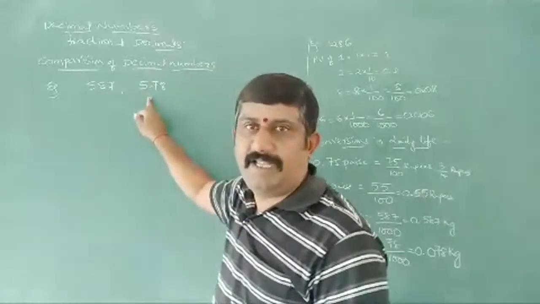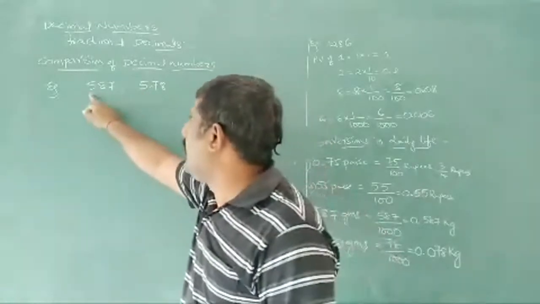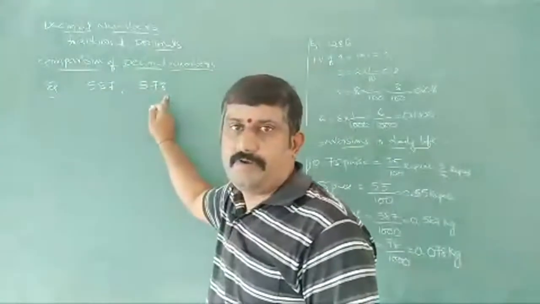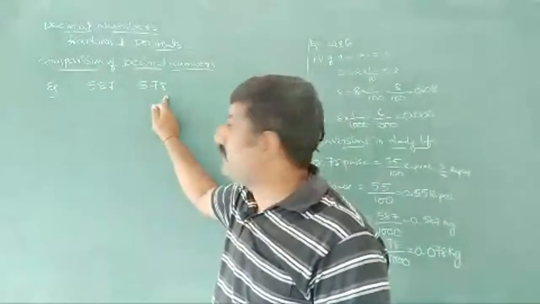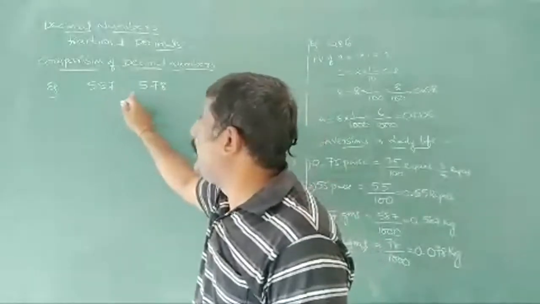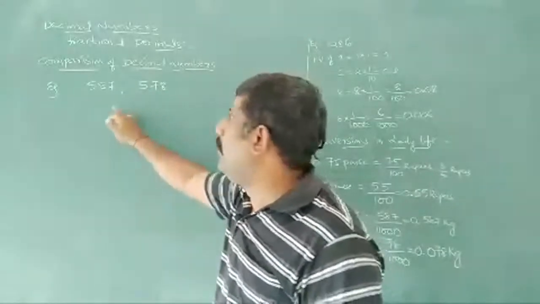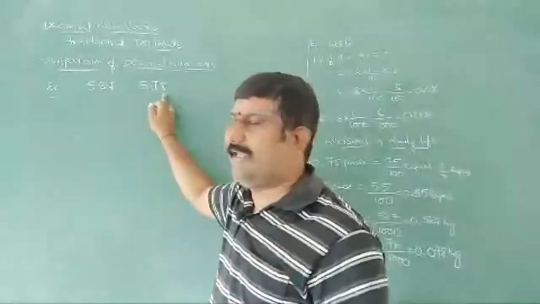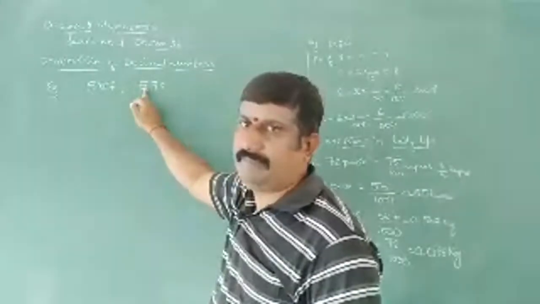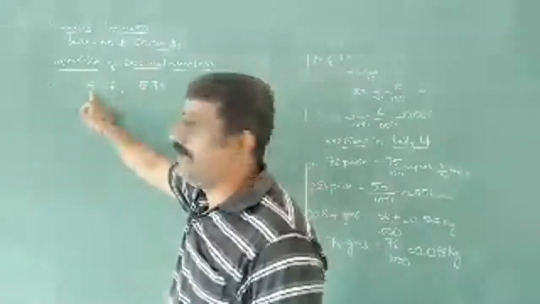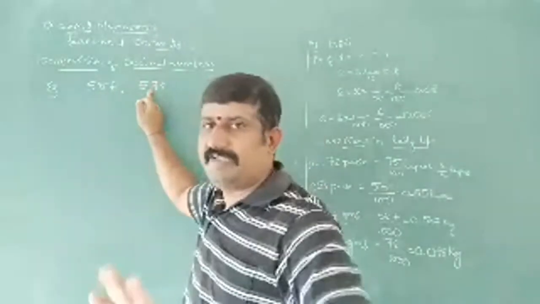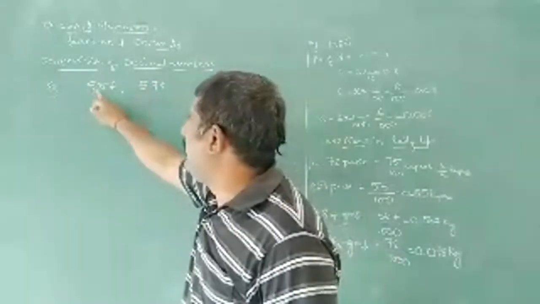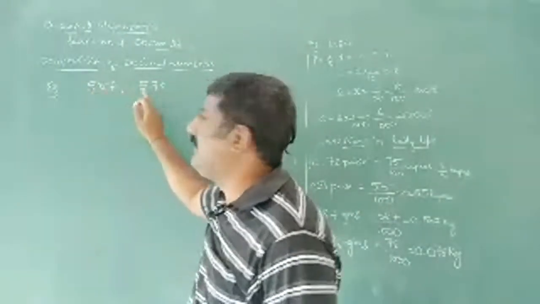587, 578 we have here. So what is 587? What is 578? The way we are going to discuss here is how these are going to be compared. Now, 587, 578. First of all, what you are observing here, 5 and 5 both are same. And of course, ones, tens, hundreds, both are in same places. Hundreds, hundreds. So it doesn't matter. So 587, 578, 5 same.